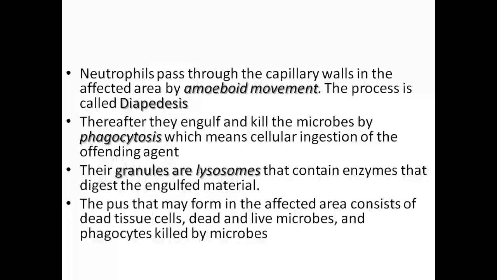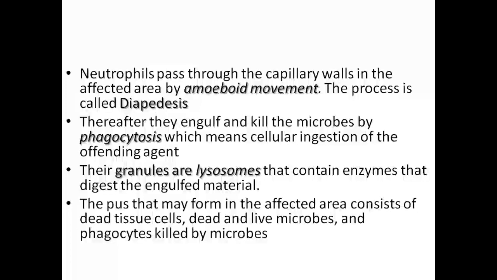Once they have achieved diapedesis, or amoeboid movement, from the circulation into the affected tissue site, they have to kill the microorganism by a process known as phagocytosis. Phagocytosis involves ingestion of the offending agent, or microbe, into the neutrophils.